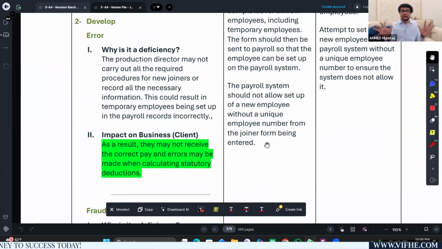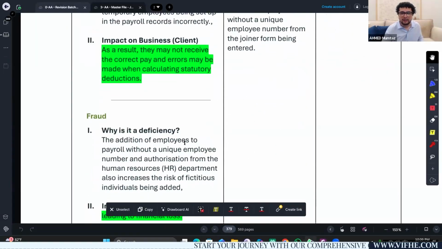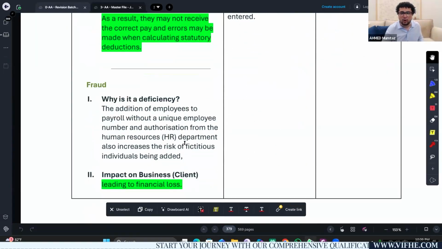Another important aspect is that the production director needs no one. This also leads to a possibility of fraud. The production director can hire new joiners without involving HR. So basically, it's the absence of segregation of duty.